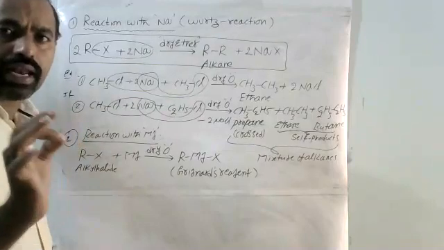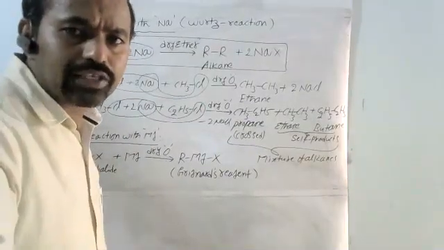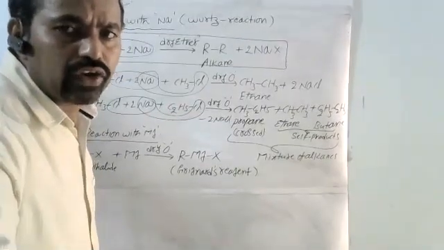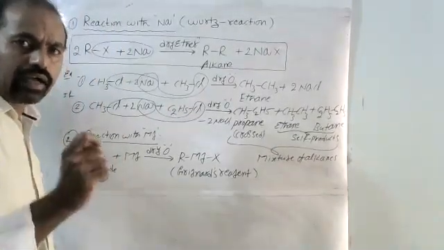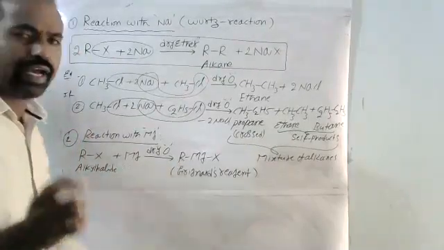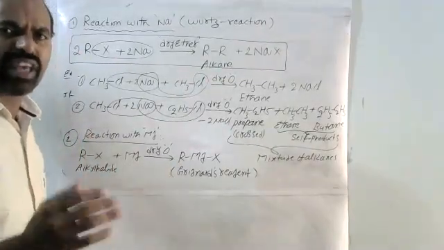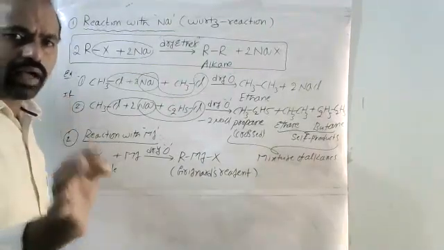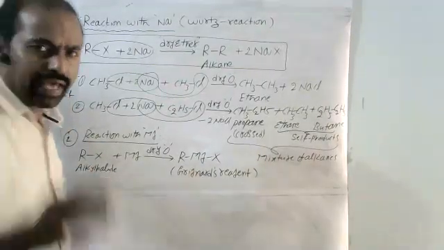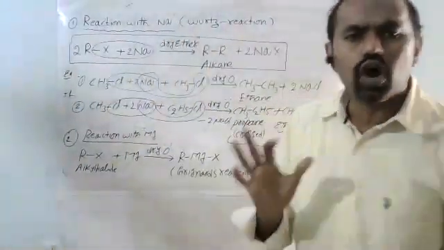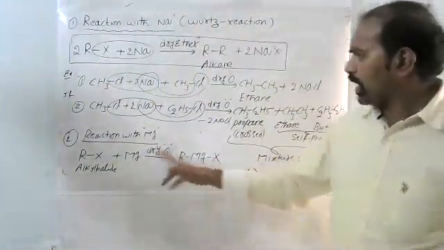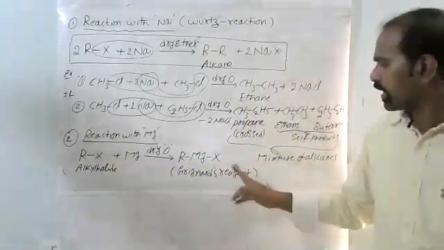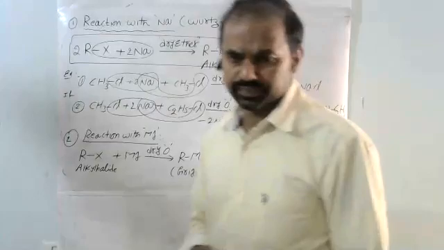So alkyl magnesium halide is called Grignard's reagent, whatever that, methyl magnesium chloride, ethyl magnesium bromide, whatever that. When the alkyl halide reacts with the magnesium, we get Grignard's reagent.